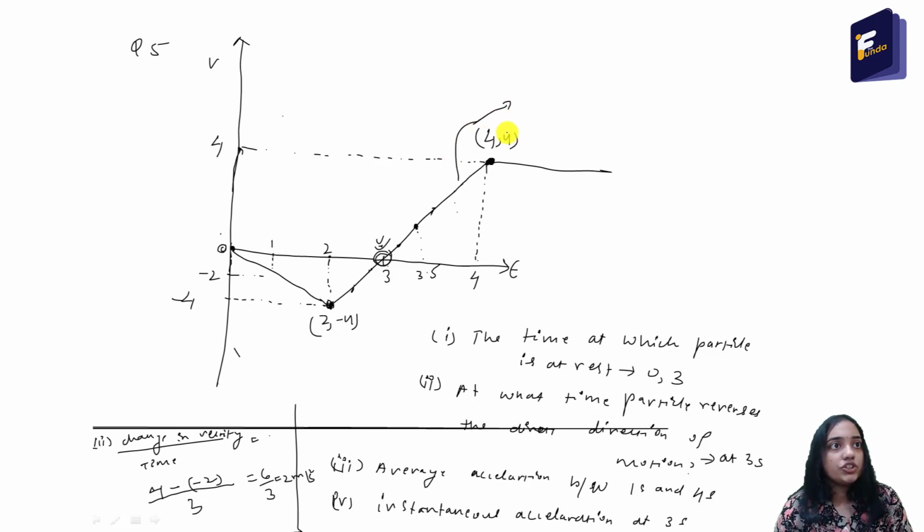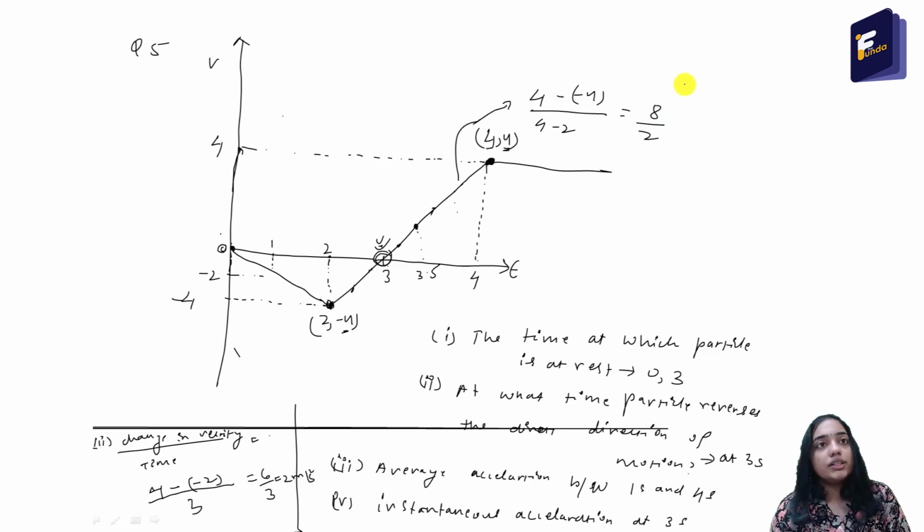So the slope is change in y coordinate, that is 4 minus minus 4, and the change in x coordinate, 4 minus 2, by 4 minus 2, that is equal to 8 by 2, that is equal to 4 meter per second square. So we know that the slope of this line is 4.